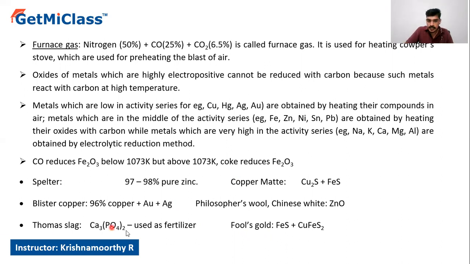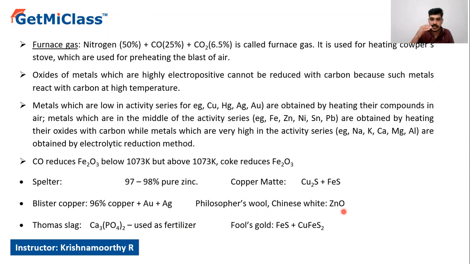And Thomas slag, try to remember this formula, Ca3(PO4)2. Thomas slag is calcium phosphate, a major source of phosphate or phosphorus element, and it is used as a fertilizer. This is one of the byproducts we get in the metallurgical process. And philosopher's wool or Chinese white means zinc oxide. Zinc oxide looks like wool, and hence it is called philosopher's wool, or another name given is Chinese white.